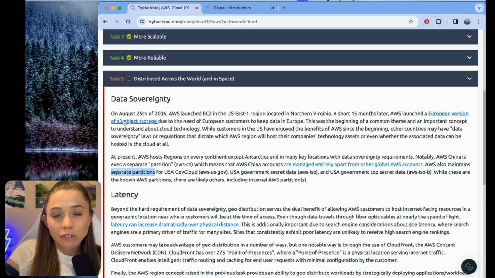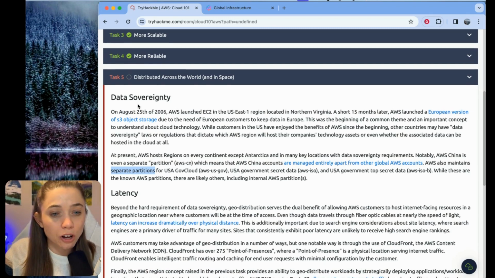So that's what the data sovereignty part is all about, is that data is handled differently. There are different requirements around different types of data in different locations, and the cloud has to be prepared to deal with all of that.